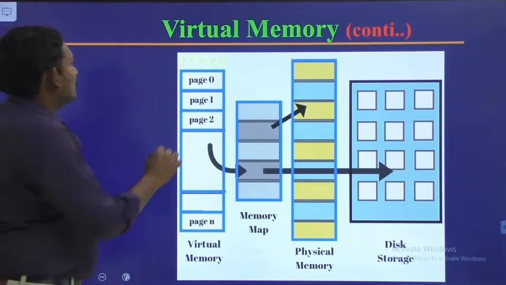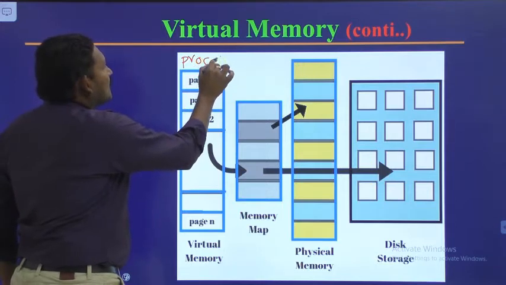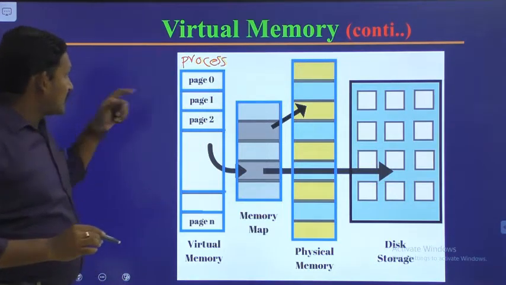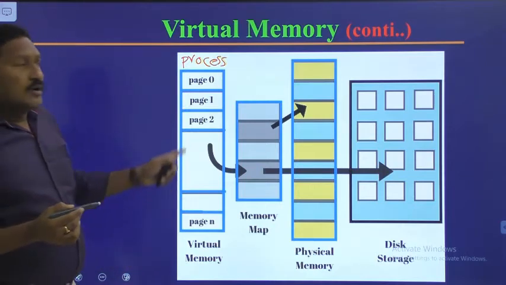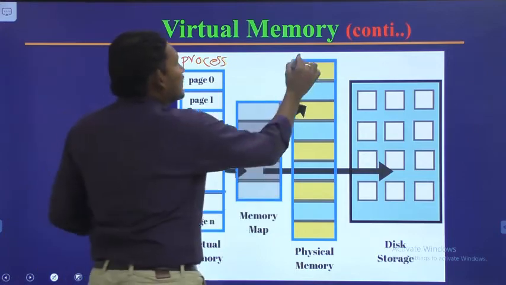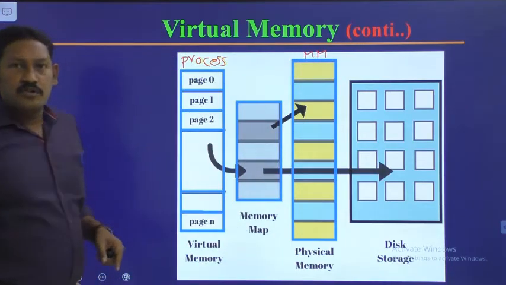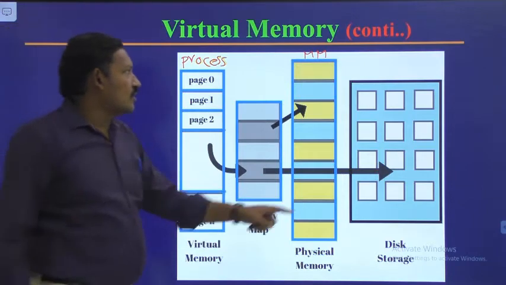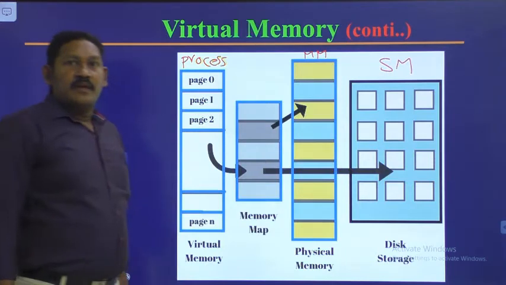So this is the process, and see, it is not visible now, that's why I have written. So this is the process, and the process is split into number of pages. We know. So the process will be split into number of pages, and the physical memory is nothing but main memory. Don't get confused. Physical memory or main memory both mean the same. Disk storage or secondary memory both mean the same.